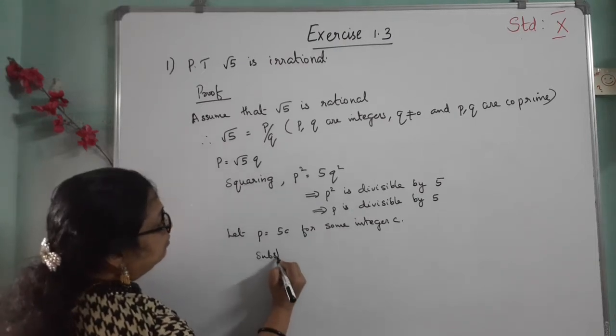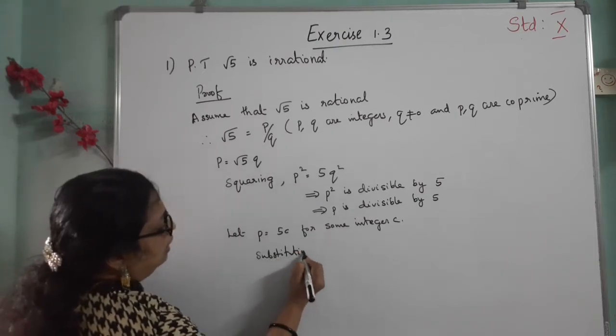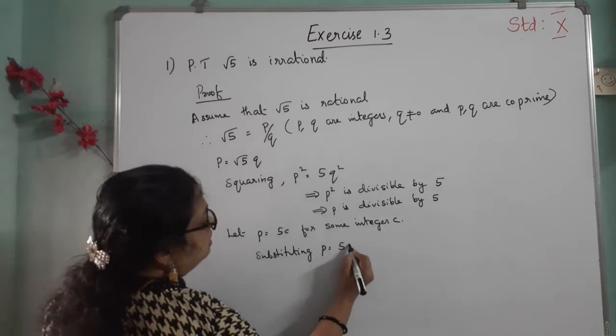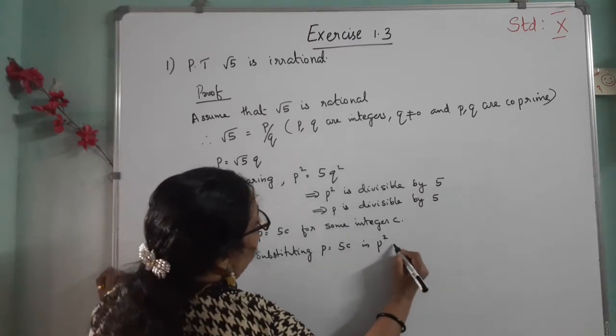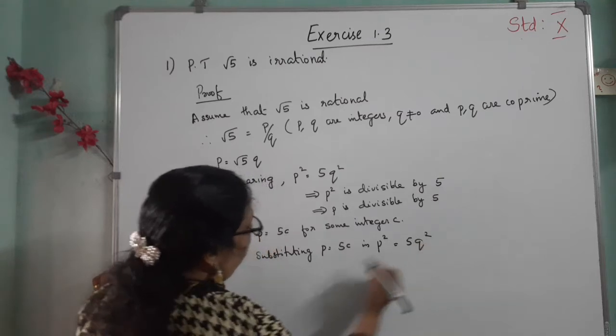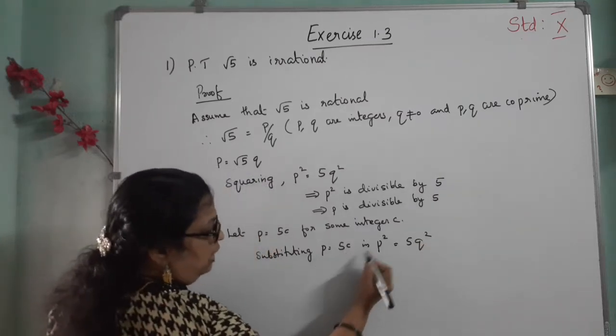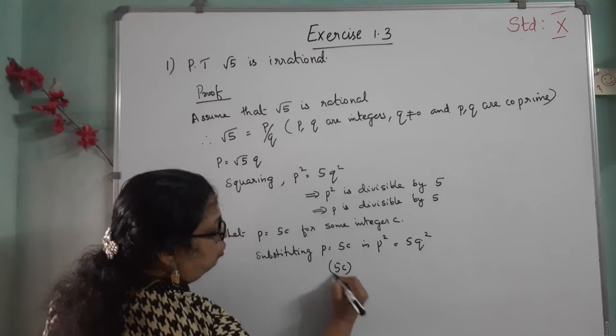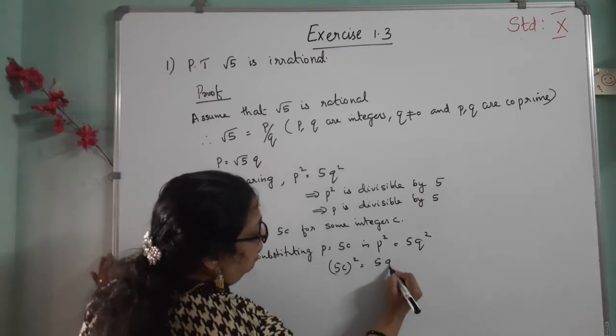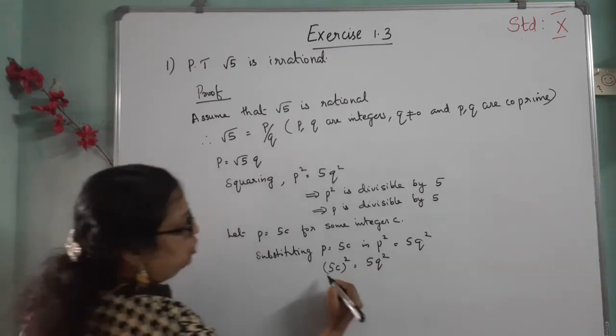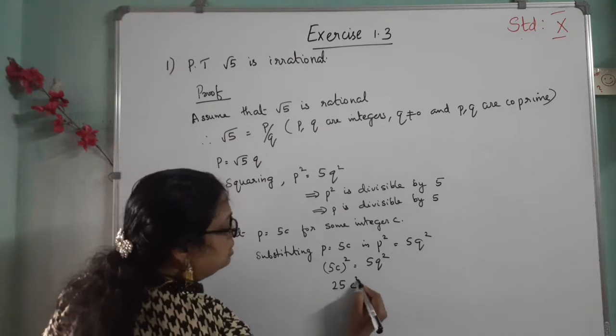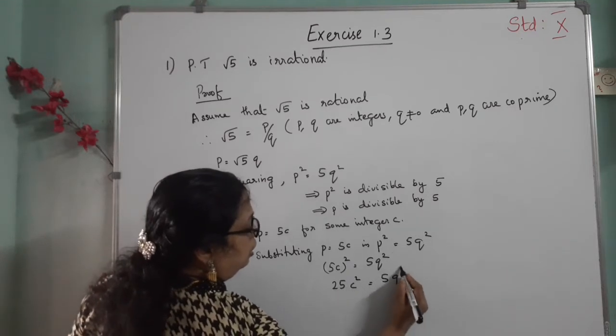Substituting p equal to 5c in p square equal to 5q square. That is, instead of p square, we can write 5c the whole square is equal to 5q square. That is, 5 square is 25, that is, 25c square is equal to 5q square.